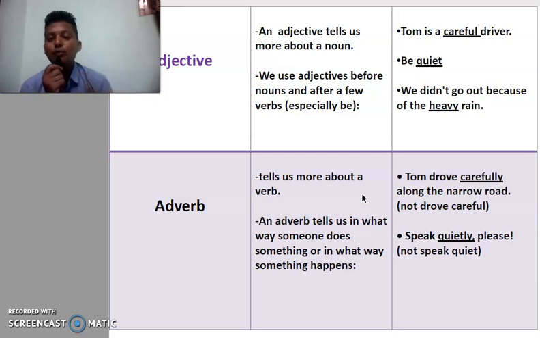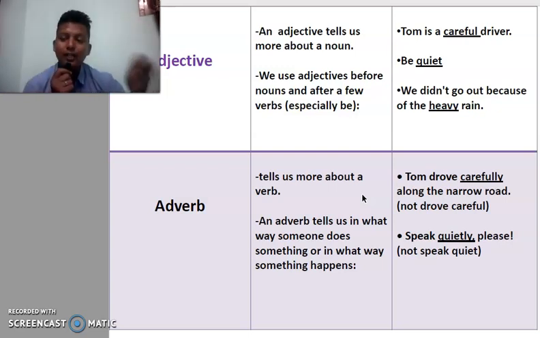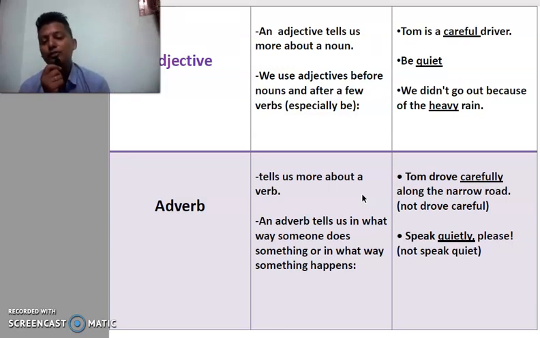An adverb tells in what way someone does something, or in what way something happens. These are the things that adverbs talk about, not adjectives. An adjective only gives more information regarding a noun or pronoun. Tom drove carefully along the narrow road, not drove careful. Speak quietly, please. These are adverbs which give more information regarding verbs.